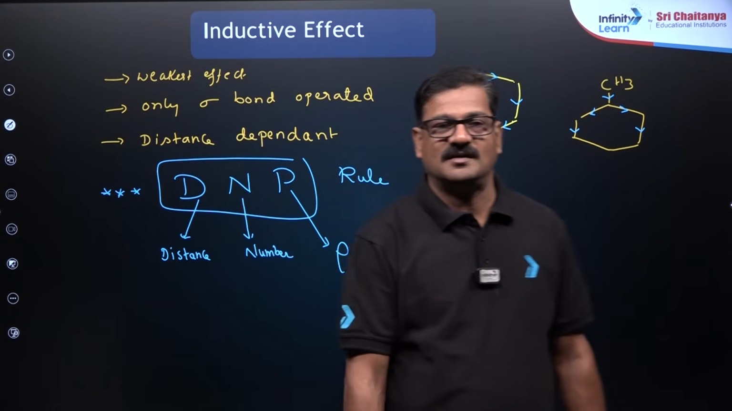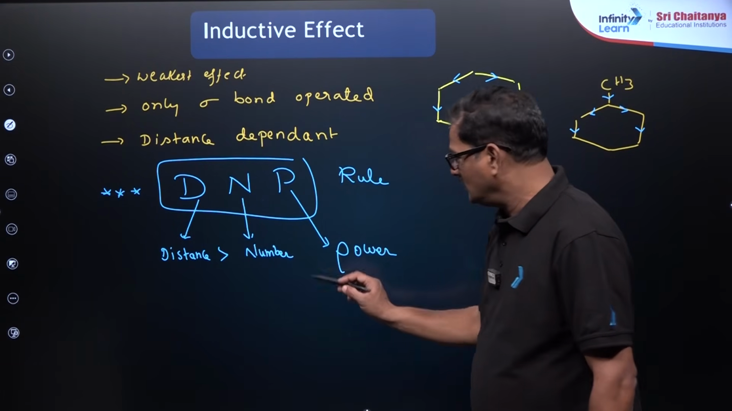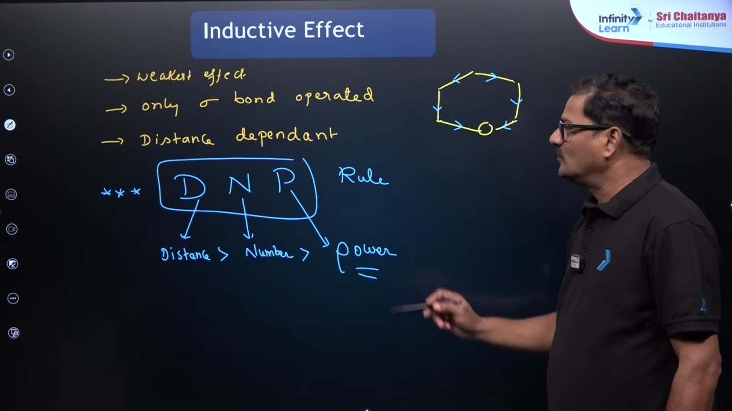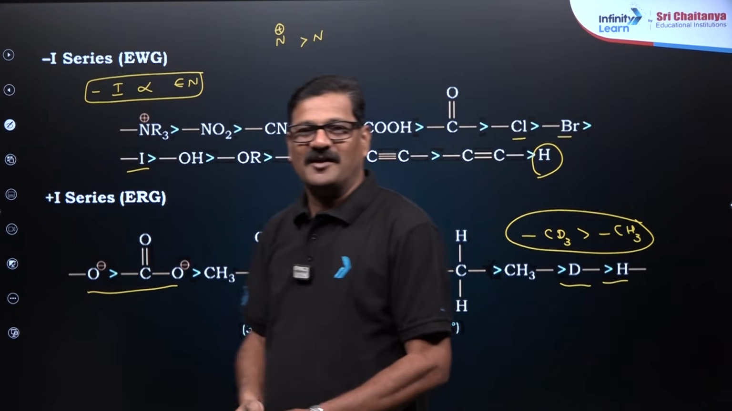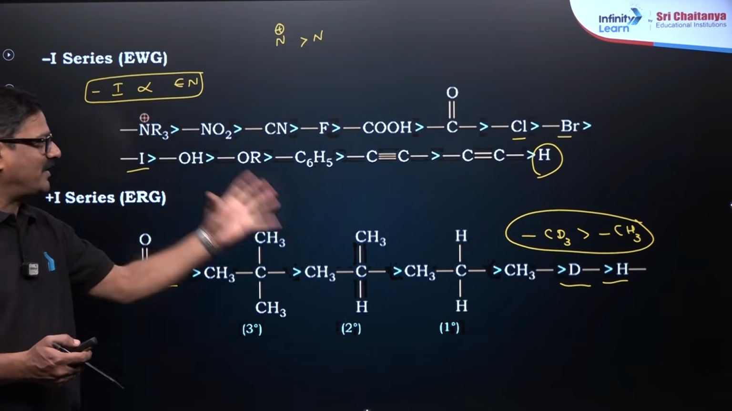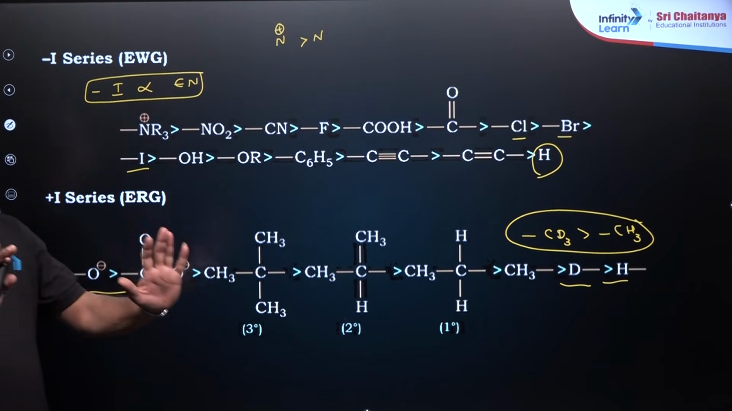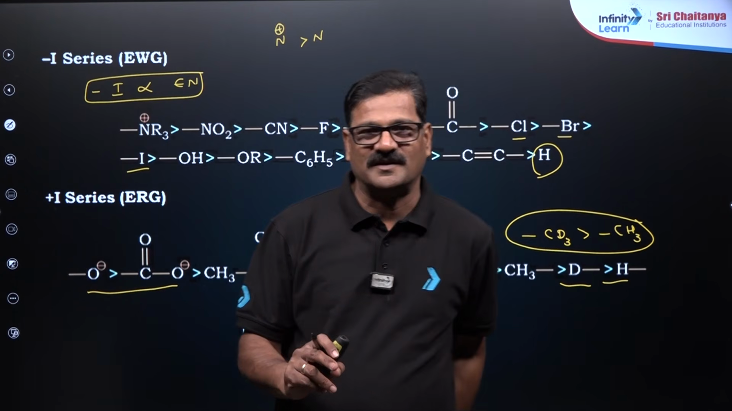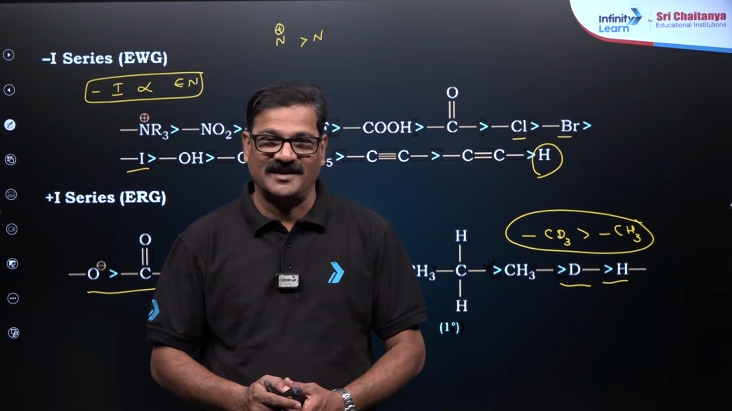Distance, number, and power. You have to give the distance more priority, then number should be given more priority than the power. So what you guys are learning, these are all the power. Power has the least priority, but students are misled to learn this power order by heart, which actually doesn't need it. You just observe whether it is having inductive effect. Whenever inductive effect is there, you just observe whether it is a positive inductive effect or negative inductive effect. So let us see the applications of the inductive effect.